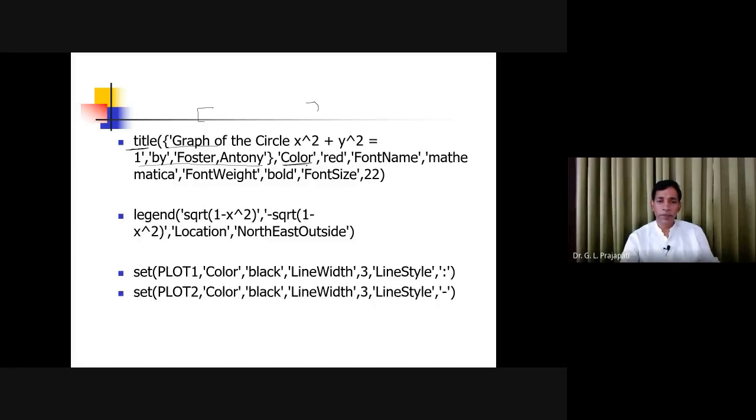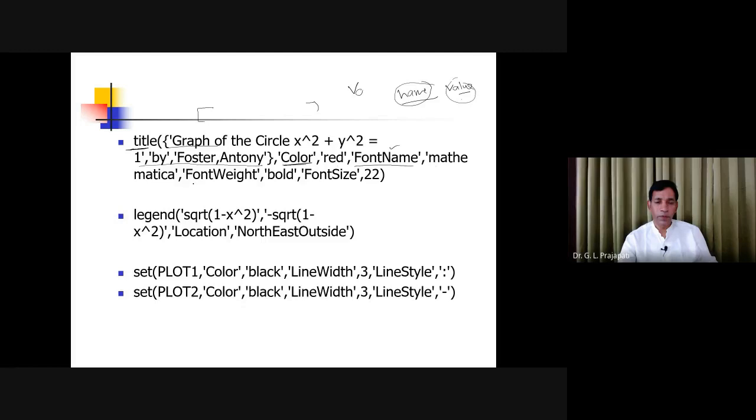So the color of the plot is red, and the font name is the value of... So we have name and value. The name and value property is there. First you need to specify the name, and then what the answer is for that, the value. So name is color, and what should the color be? Red. Then again name, font name, Mathematica. This is the name and this is the value.